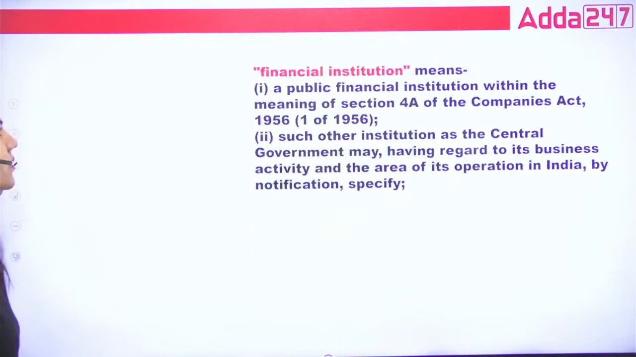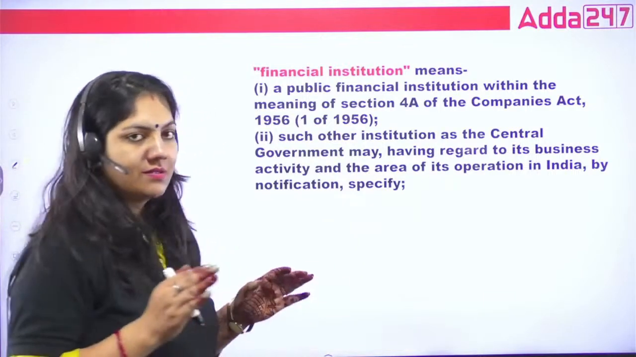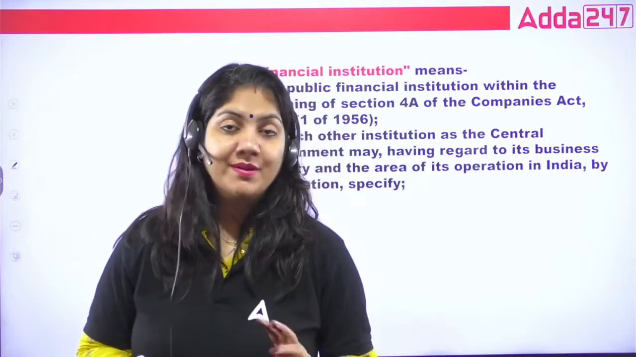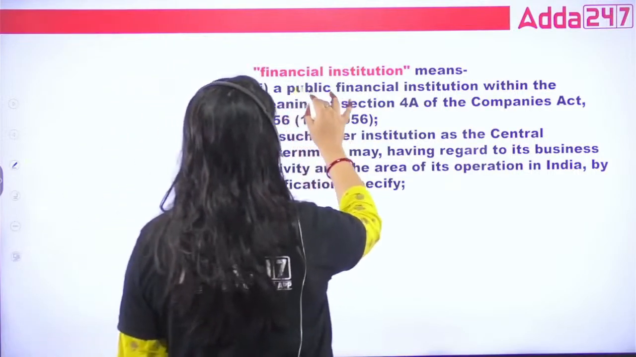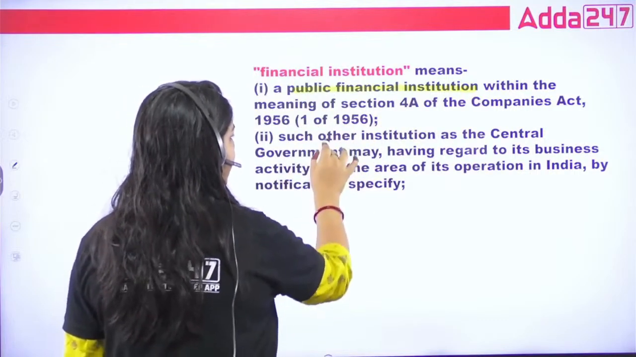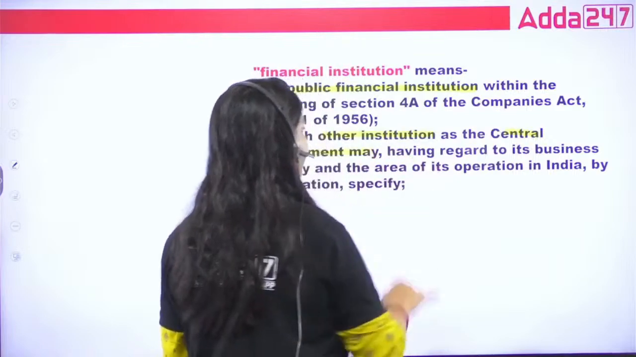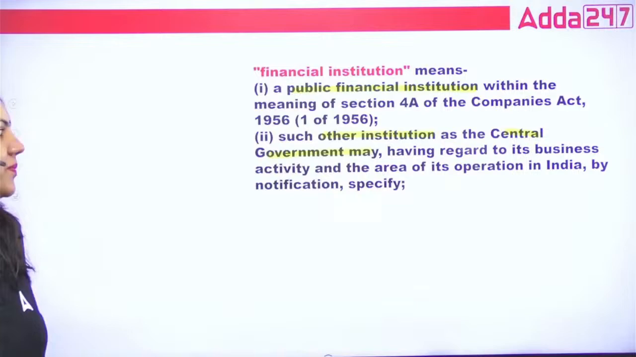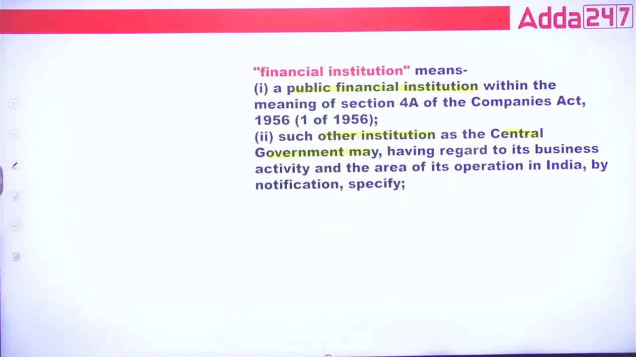Done, guys? Now, what is a financial institution? A financial institution is an entity from which we take a loan, just like a bank, but this is not a bank. Okay, a financial institution is a public financial institution within the meaning of the Companies Act, and other institutions as the central government may notify, having regard to its business activity and the area of operation. This is your financial institution, a very important term.